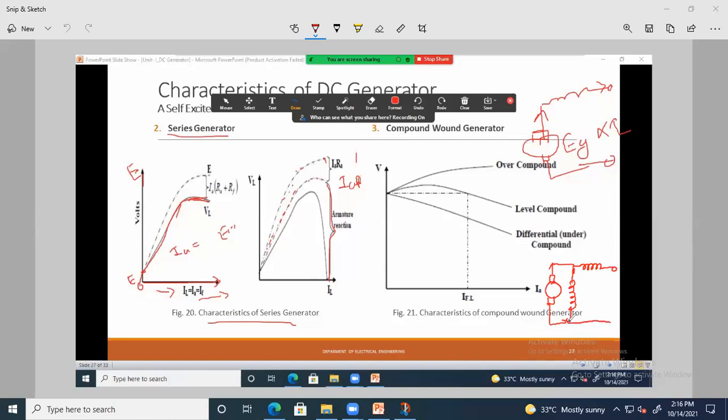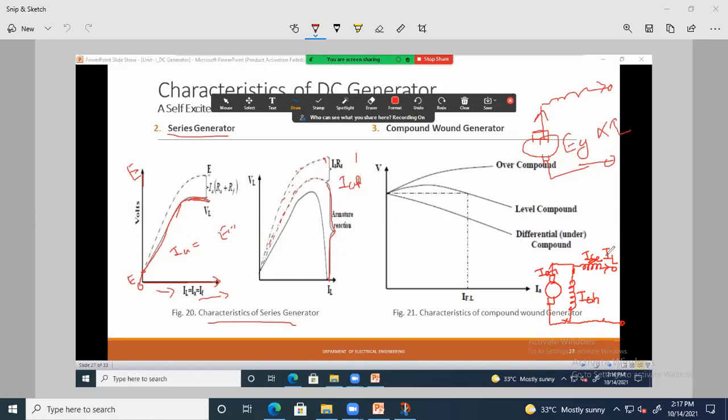Okay, that means this is a short shunt compound generator. The load current here is IL, the current flowing through the series field winding is ISC, the current flowing through the shunt field winding is ISH, and the current generated by this armature is IA. Okay, so this is a compound generator.